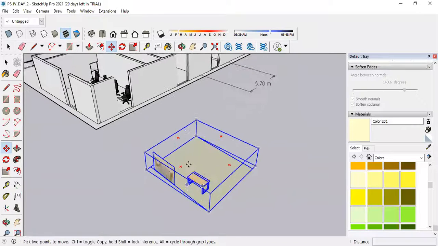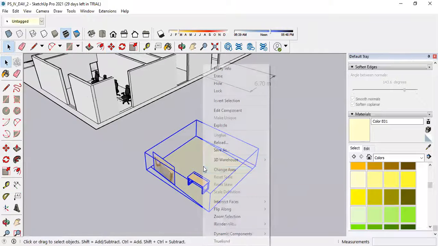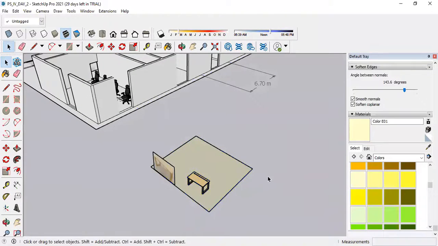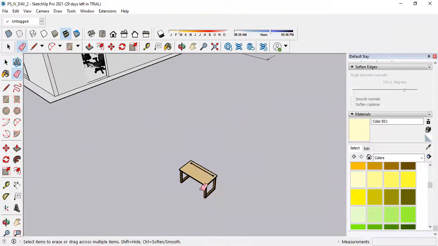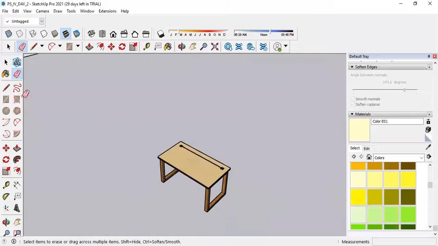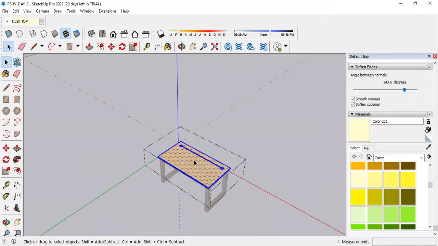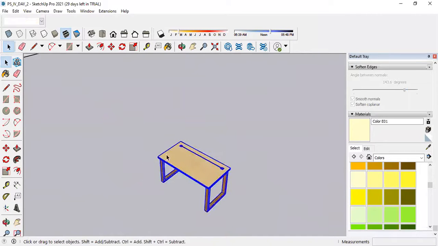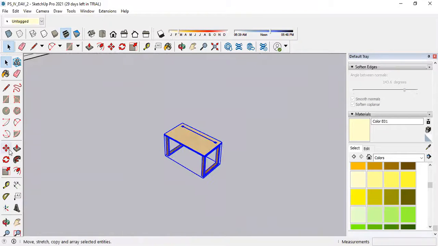Just place it over here, select this, right click and explode, and remove the unwanted objects like this. Only the table is remaining. Now do one thing: select this, right click, make a group. Once you make a group, measure the dimensions.